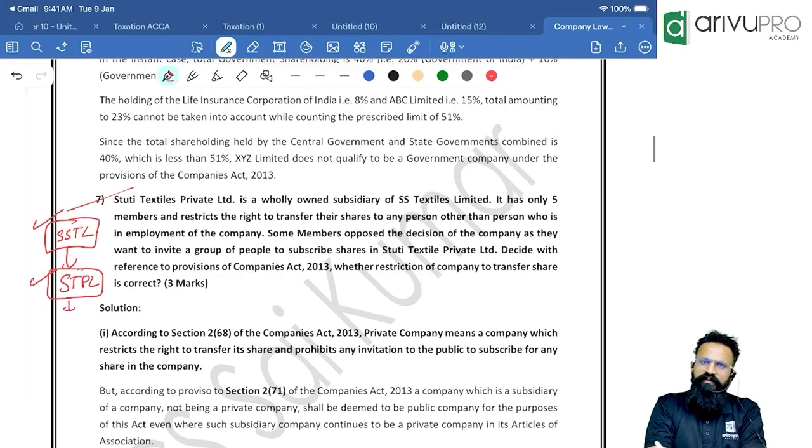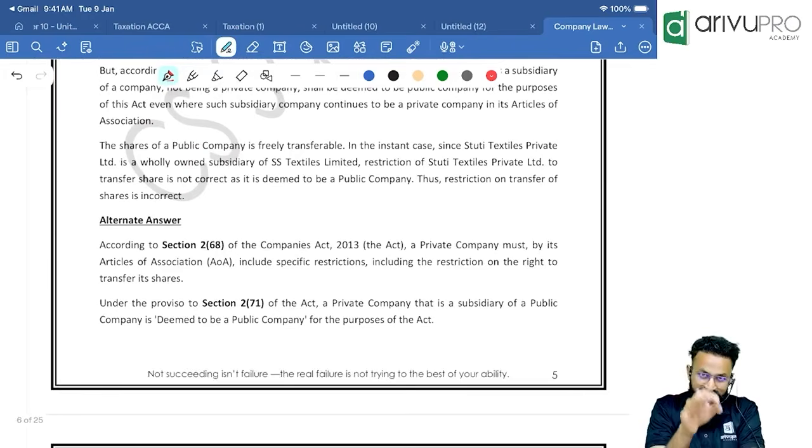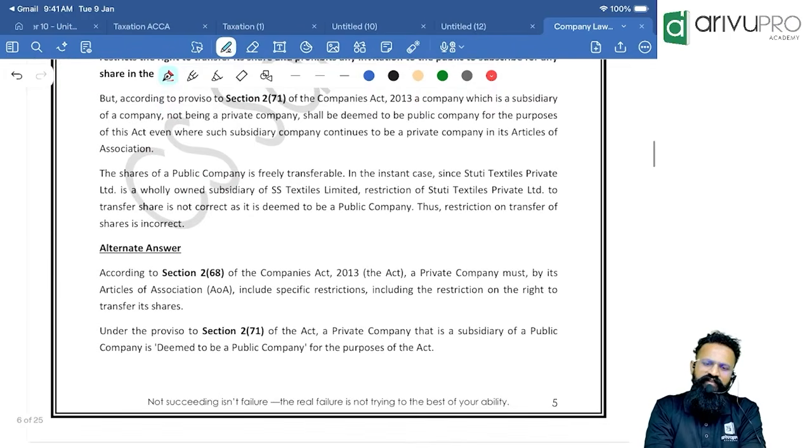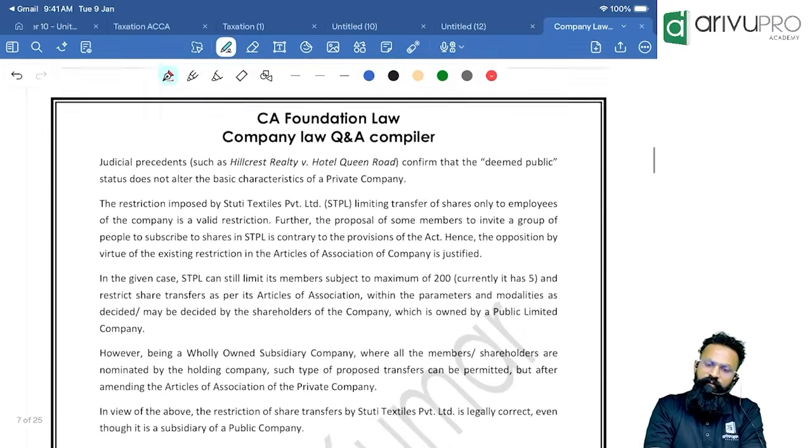See, if you are a private company, then there is a restriction on you to transfer the shares. But if you are a subsidiary of a public company, you will be assumed to be a public company. That means what? There will be no restriction on transferability of shares. Now the question here is, people, whether in the subsidiary company, can there be a restriction on transferability of shares or not? Remember, people, in your answer given by the institute, they have given both. They are saying the restriction is valid, the restriction is invalid. They have given you both the perceptions.